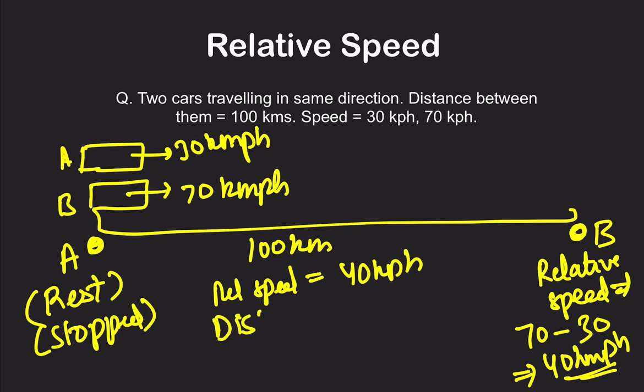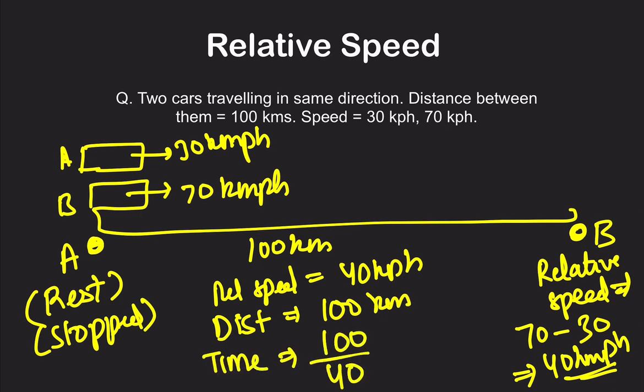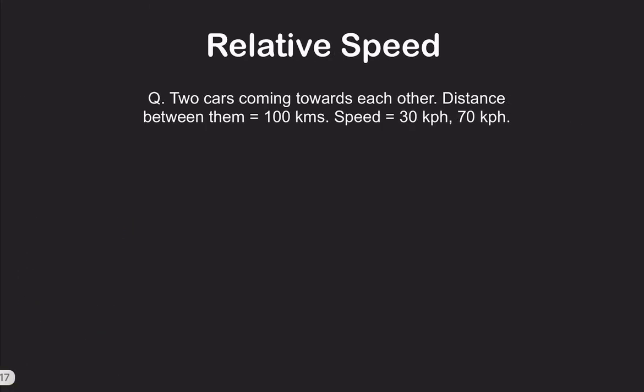The distance between them, that is what is required, is 100 kilometers. So the time taken for this to happen is distance upon speed, that is 100 by 40, that is 2.5 hours. It means it will take 2.5 hours for the distance between them to be 100 kilometers. I hope it is clear.